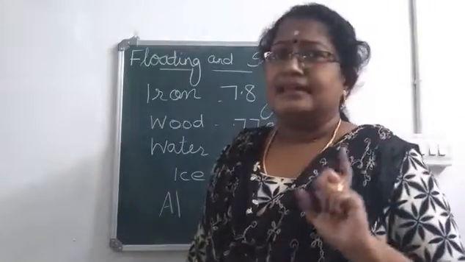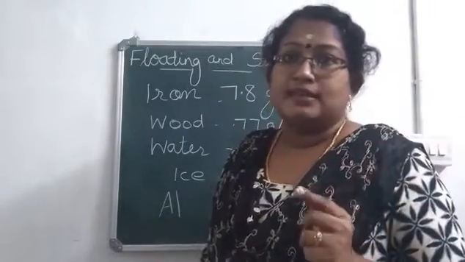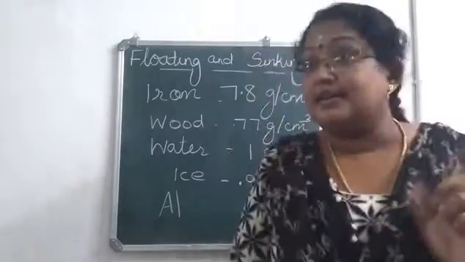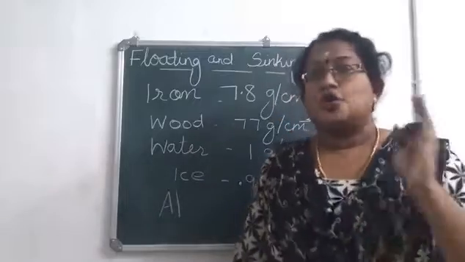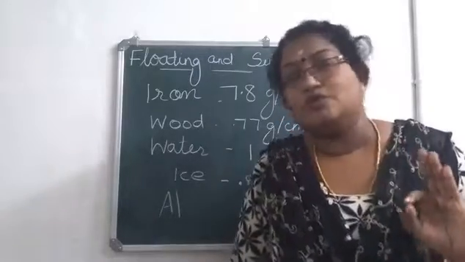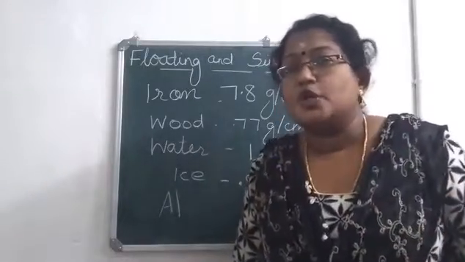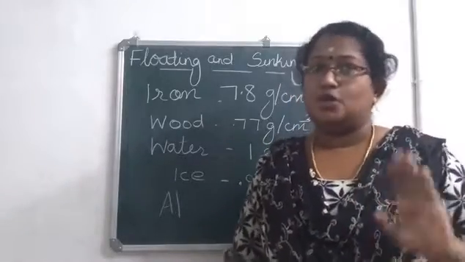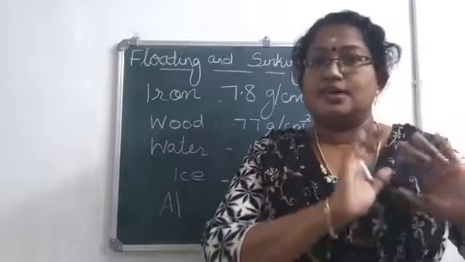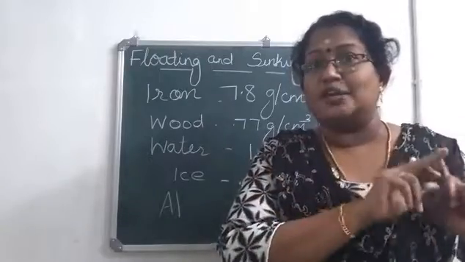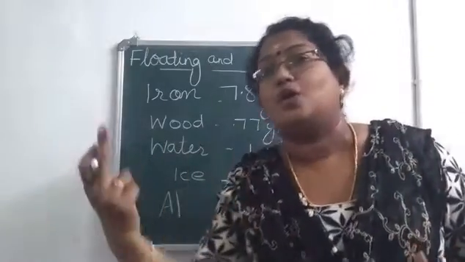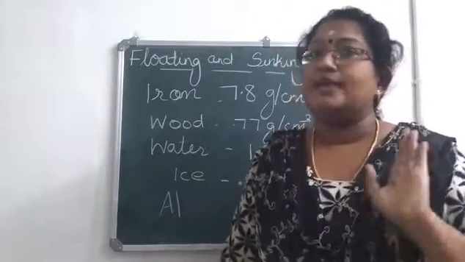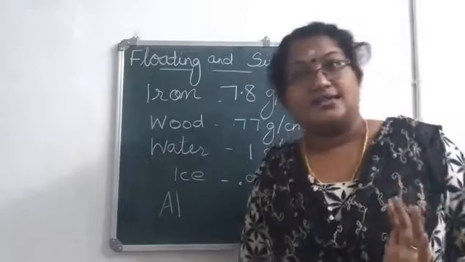Then, in the case of ice and water, the density of ice is 0.9 and the density of water is 1 gram per centimeter cube. So, ice always floats on water. The next thing you should remember is that when you consider a substance, it may sink in one liquid, but the same substance may float on another liquid, because floating and sinking depends on the density.